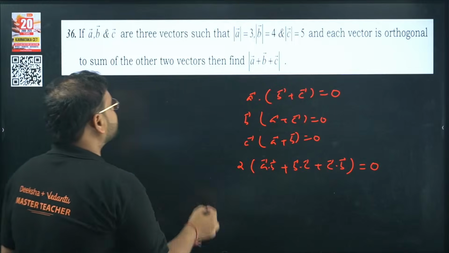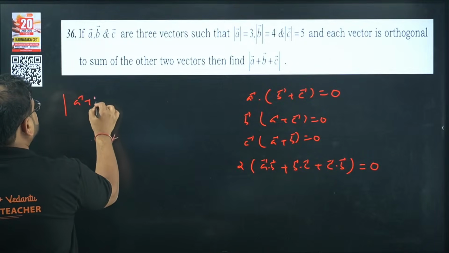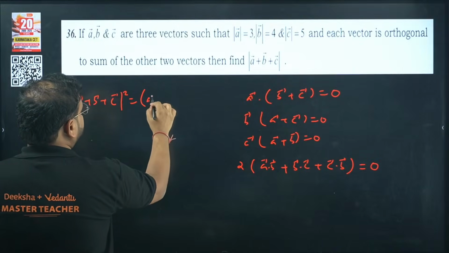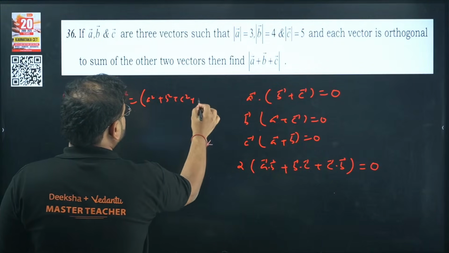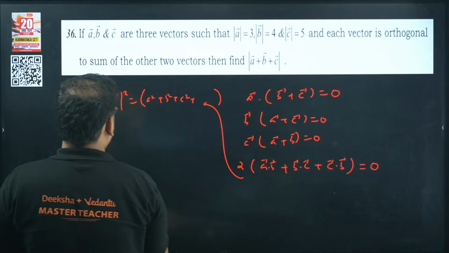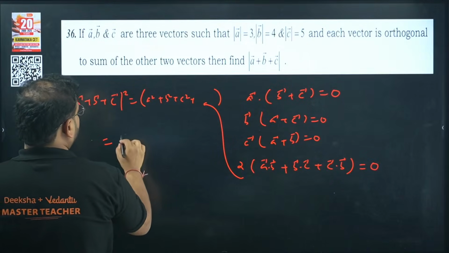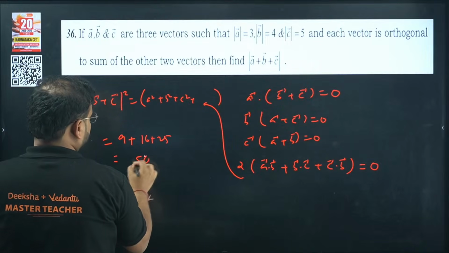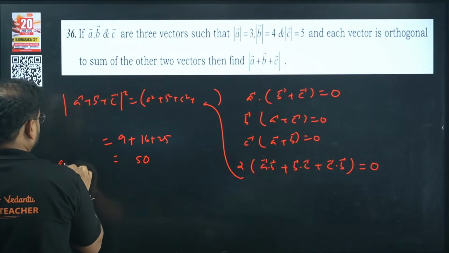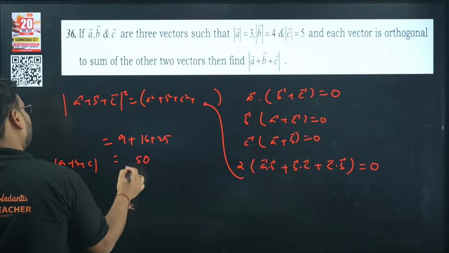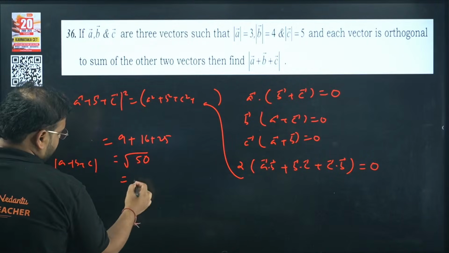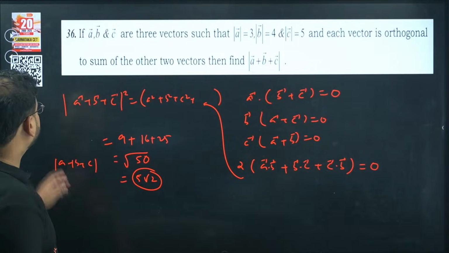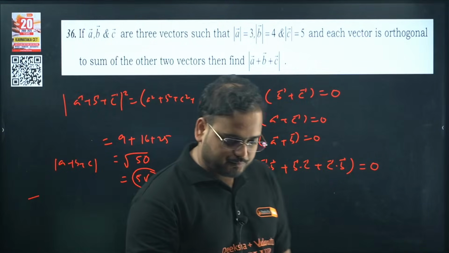If you do the expansion of this particular term over here, what they've given, A plus B plus C the whole square, you'll get A square, B square, C square, plus this same thing will come over here. So you'll have the answer as the square of these terms. Check here: 9 plus 16 plus 25, that is 50, right? The answer will come as the magnitude of A plus B plus C will be root of 50. How much is that? 5 root 2. Answer is 5 root 2. Please check.